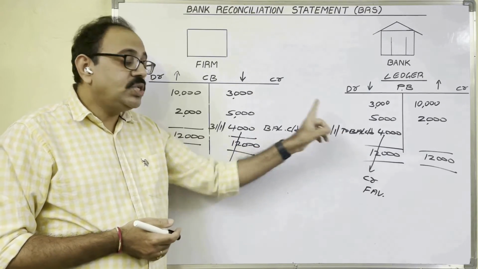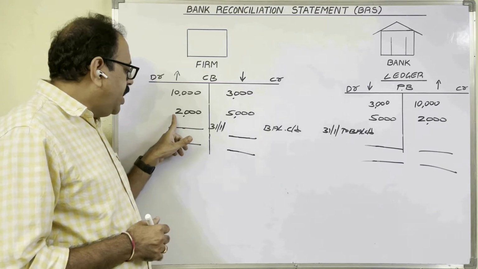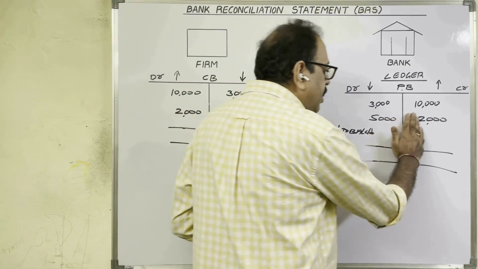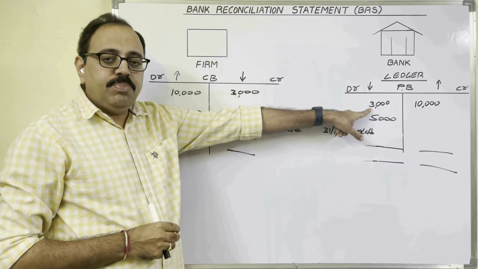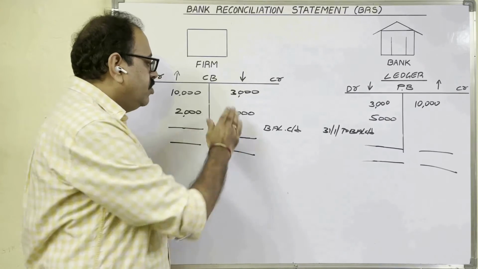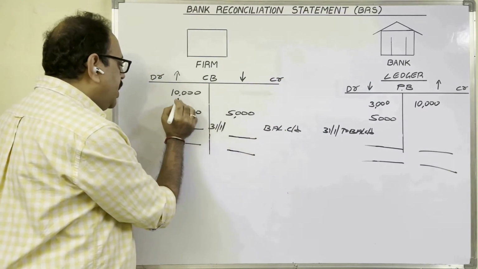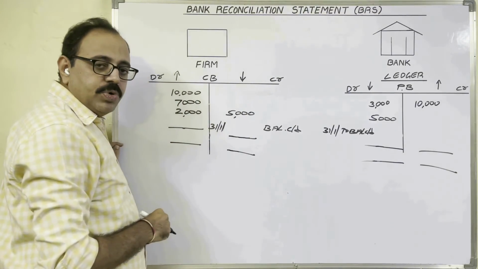If these two balances are not same, then what does the firm do? Suppose debit side 2000 we wrote, no? This amount was not credited in passbook. Similarly, debit side we wrote 3000 rupees in passbook. That amount was not credited in cash book. Suppose debit side 7000 we wrote, not credited in passbook.